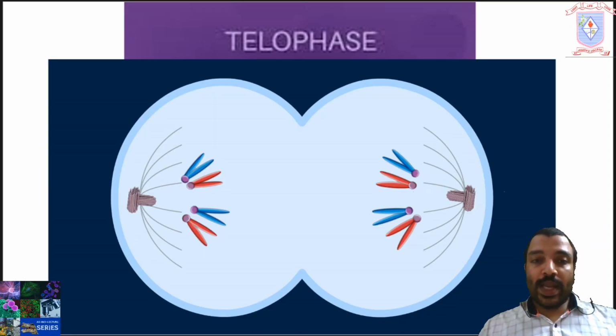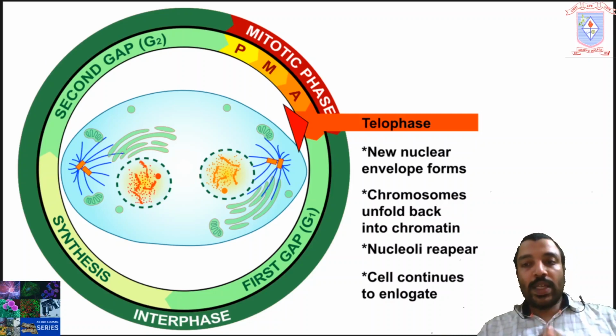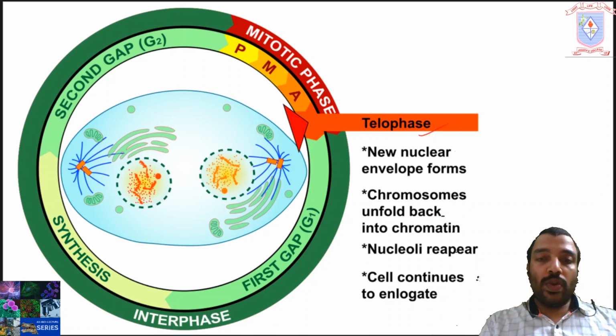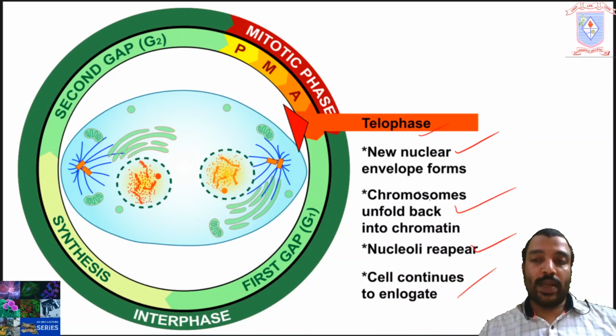Okay, next, the telophase. Mitosis, the division of the nucleus, is completing with the telophase. In telophase, the new nuclear envelope forms, the chromosomes unfold back into chromatin, the nucleoli reappear, and the cell continues to elongate.